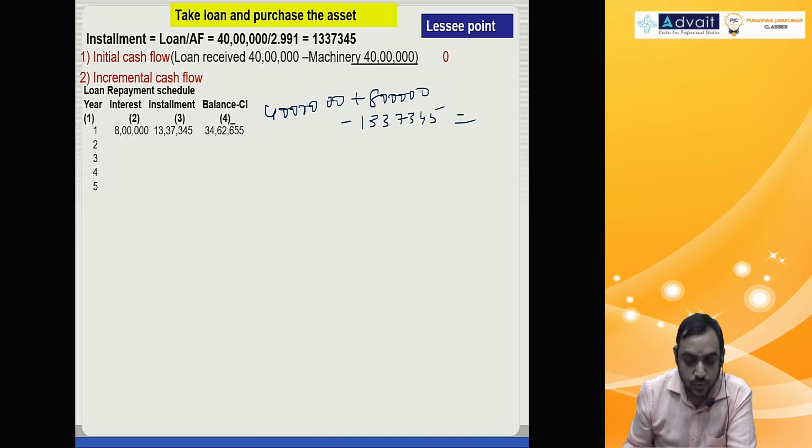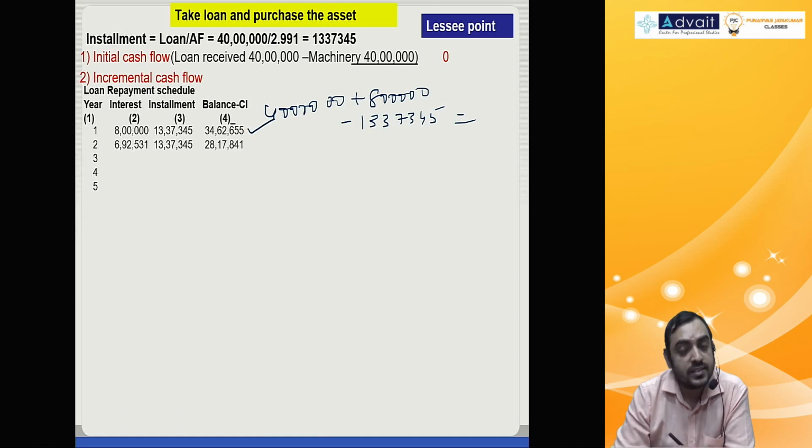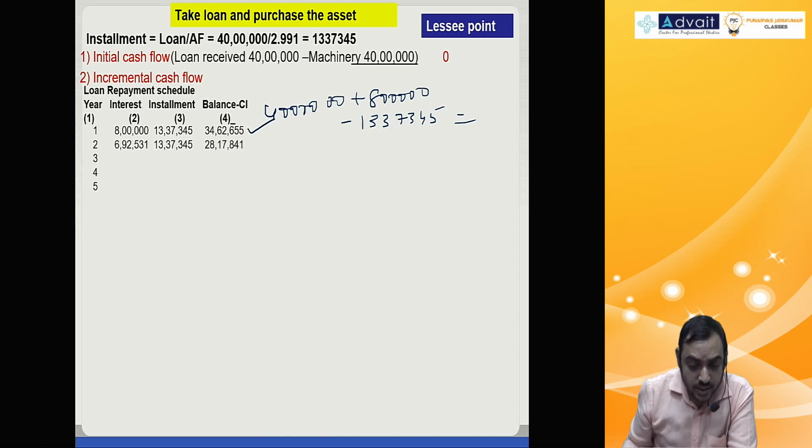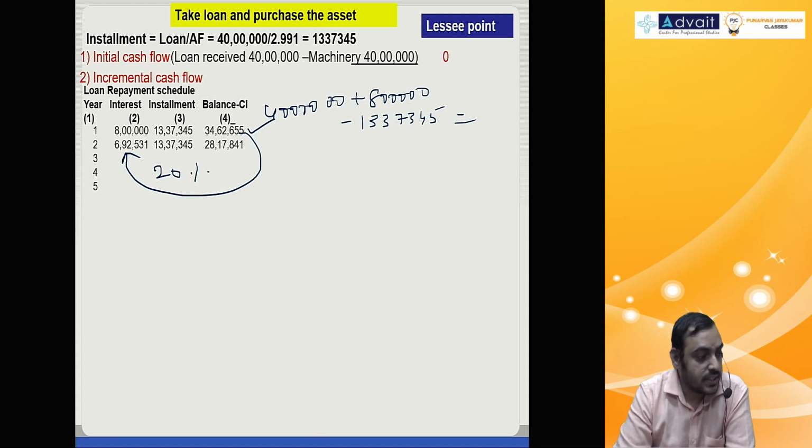That will come to 34,62,655. On that 20% is 6 lakh 92,531. Then opening balance 34 lakh 62,655 plus interest 6 lakh 92,531 minus installment 13 lakh 37,345. Closing balance 28 lakh 17,841.